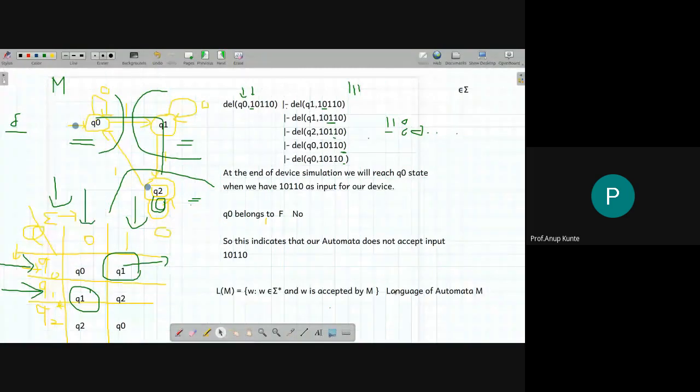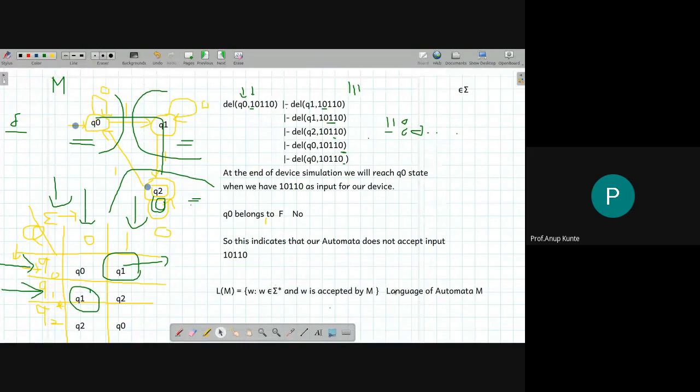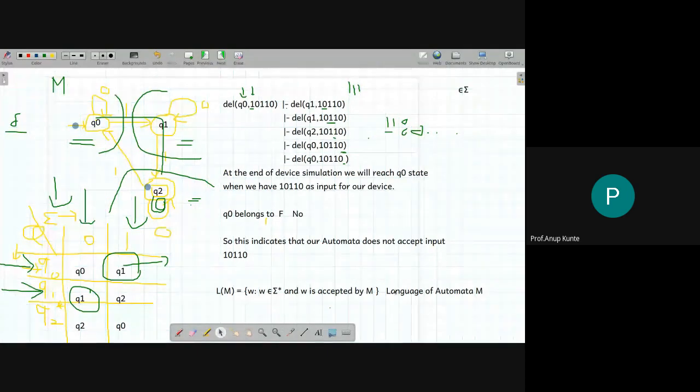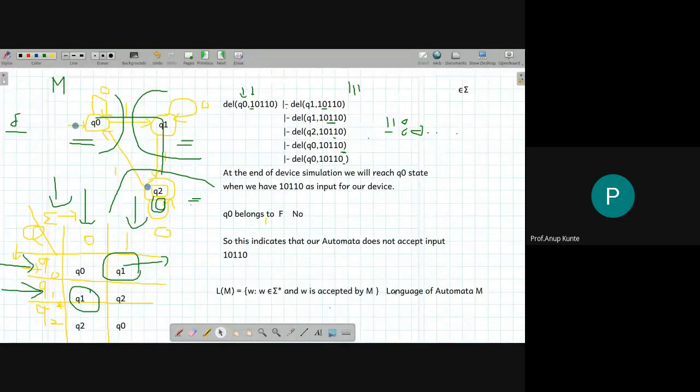Based on whether this state which it has reached is a final state or not, you decide whether the input is accepted or rejected. When the input is accepted, if I collect all such inputs into a set, that set would represent the language for the given automata. This way the concept of language abstraction marries with the device finite automata.